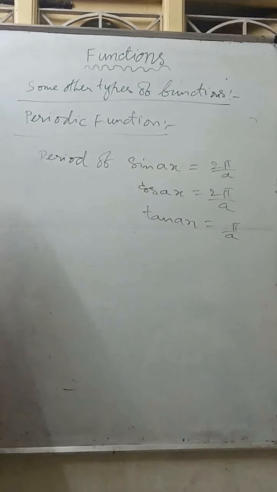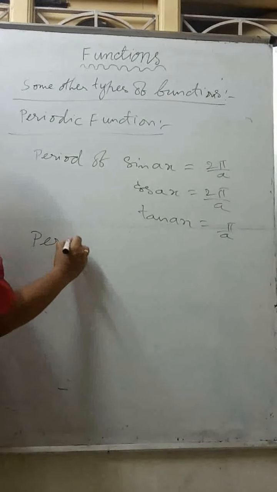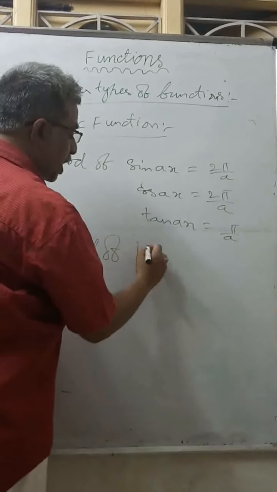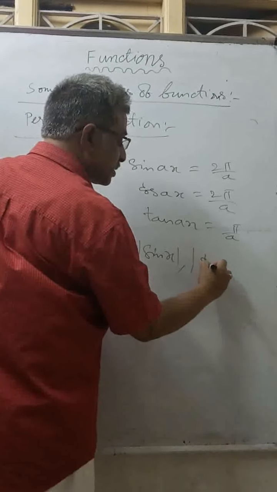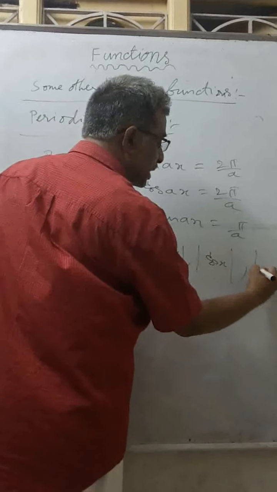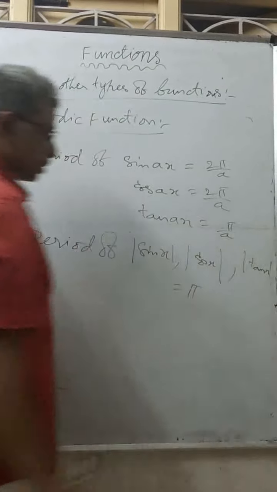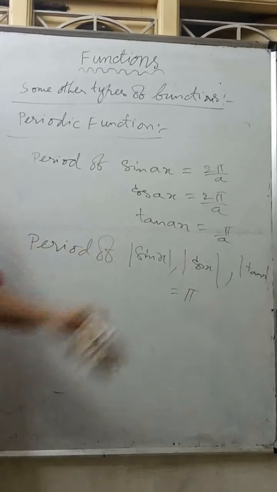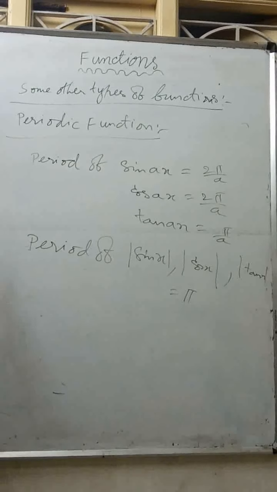Reciprocals are also the same, we already know. Next, the period of mod sin x, mod cos x, or mod tan x is always equal to pi.